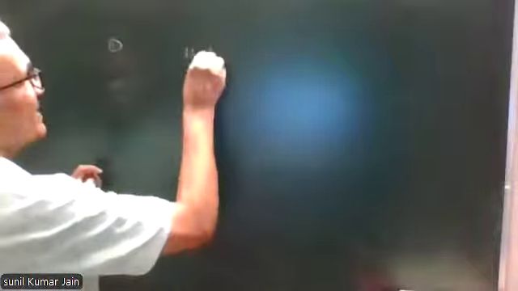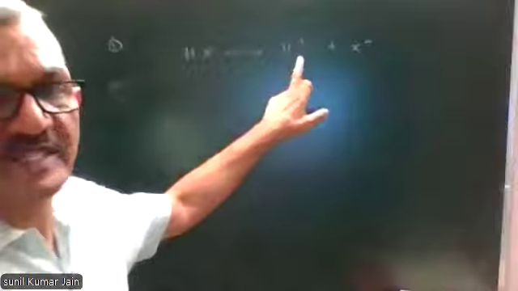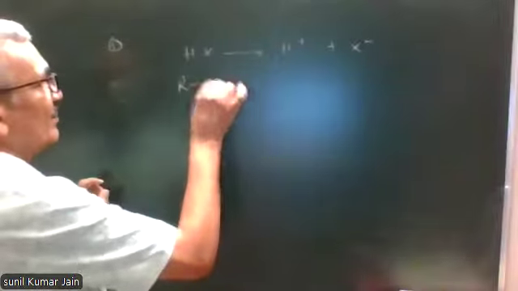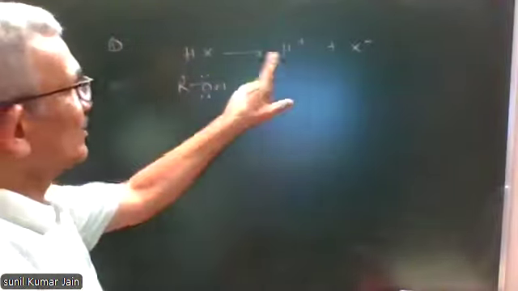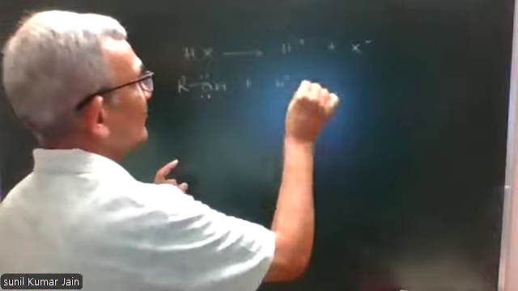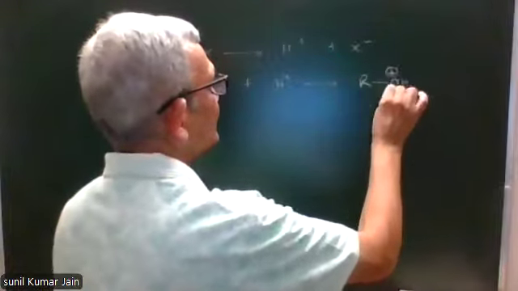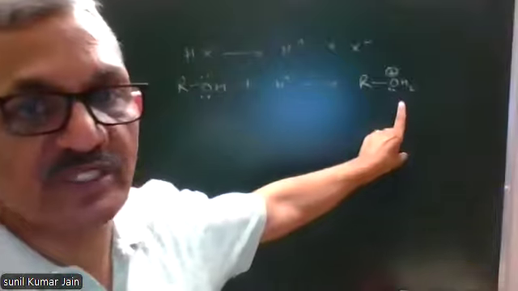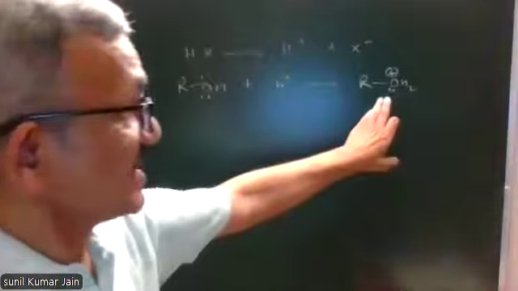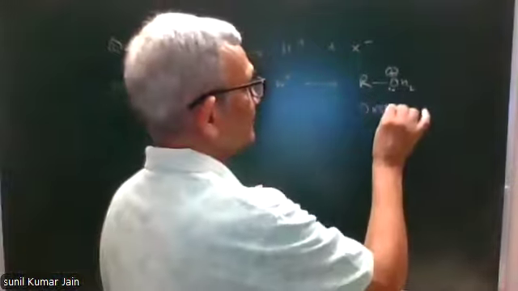HX ionizes to give H plus and X minus ion. H plus ion is also called proton. H plus protonates alcohol. This leads to formation of this ion. Oxygen carries positive charge. Therefore, this ion is called oxonium ion.